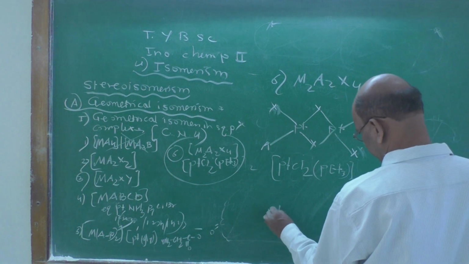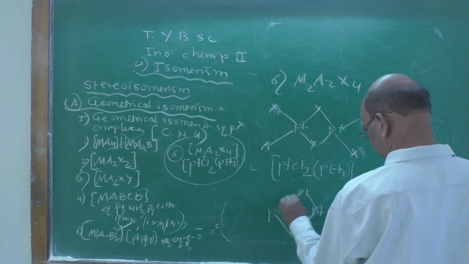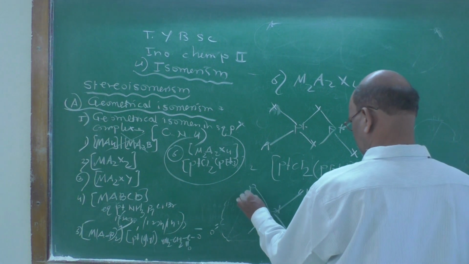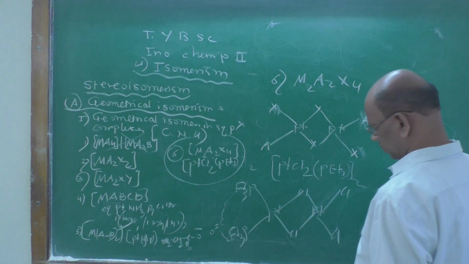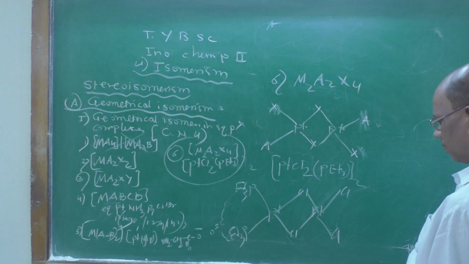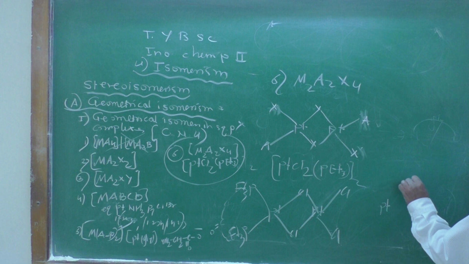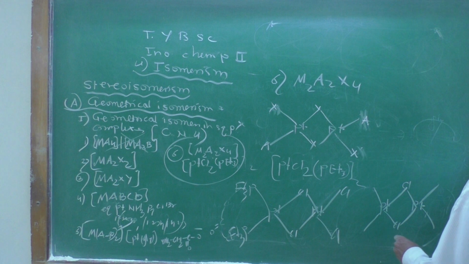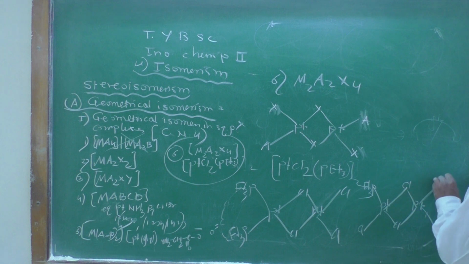So it is a platinum, chlorine, chlorine, PEt3, PEt3. So it is a cis isomer, and in its trans isomer, platinum, chlorine, PEt3, chlorine, PEt3.